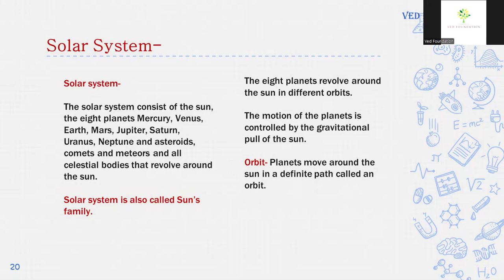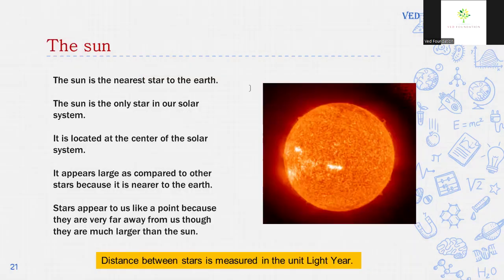The solar system is also called the Sun's family. The solar system also consists of satellites, the moons that revolve around the planets. The 8 planets revolve around the sun in different orbits. The motion of the planets is controlled by the gravitational pull of the sun. The planets revolve around the sun on a specific path, and this path is called an orbit.